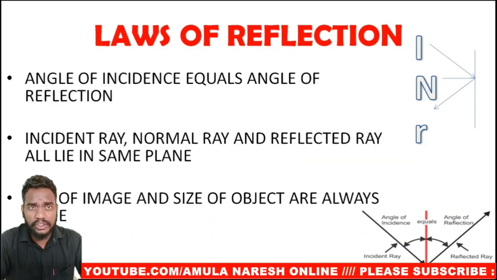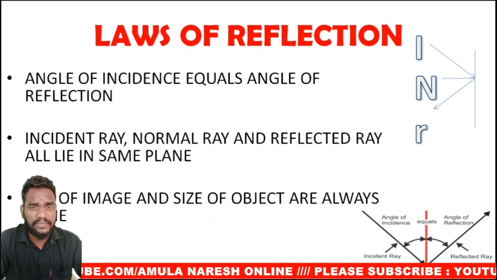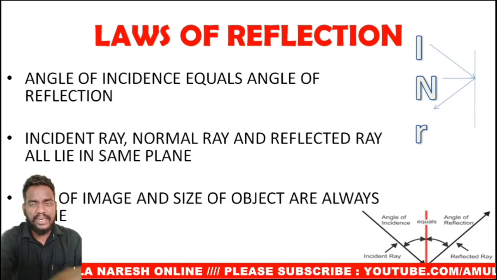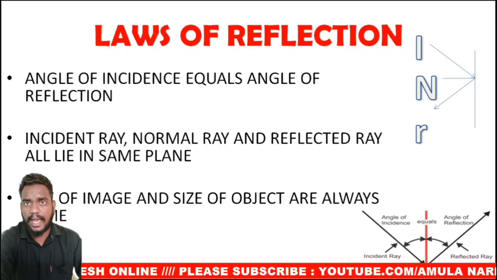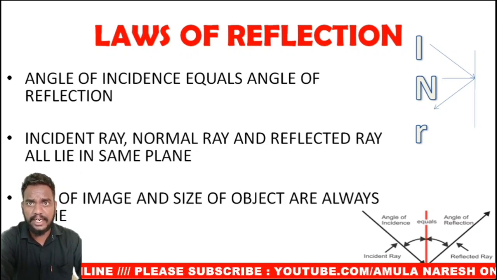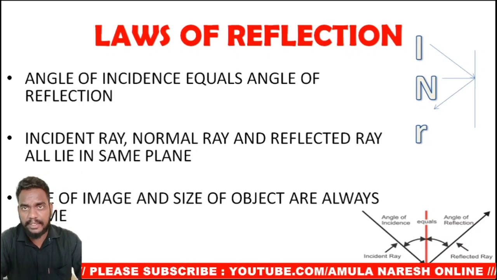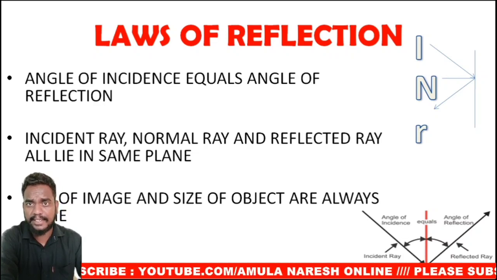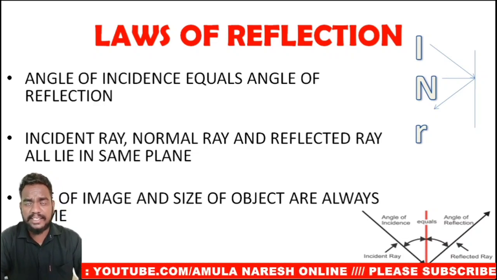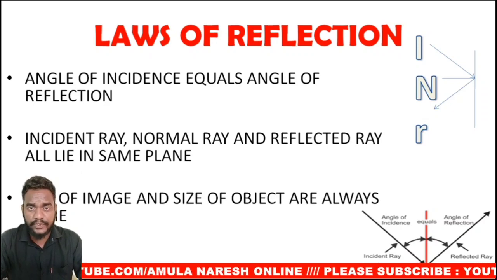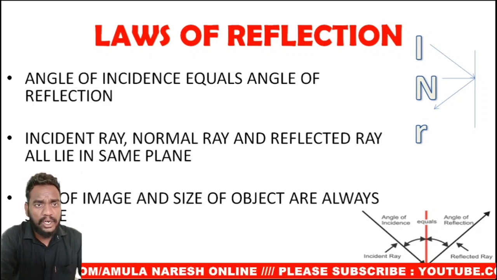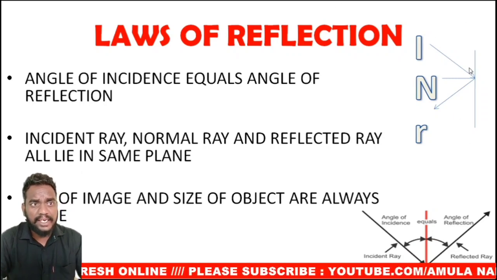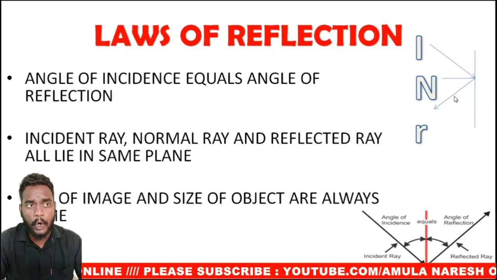So coming to the laws of reflection, what are the laws of reflection? To understand them, you must see that the angle of incidence and angle of reflection are the same. In this figure of a plane mirror, I indicates the incident ray, R indicates the reflected ray, and N indicates the normal drawn from the point of incidence. So the angle of incidence is always equal to the angle of reflection. This is the first law. The second is that the incident ray, normal and reflected ray all lie in the same plane.